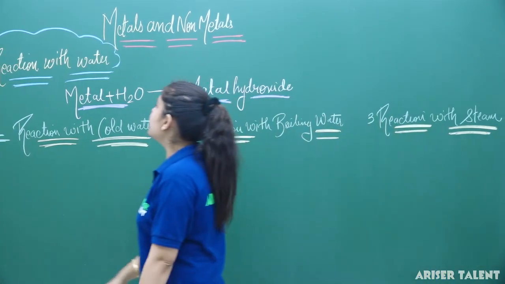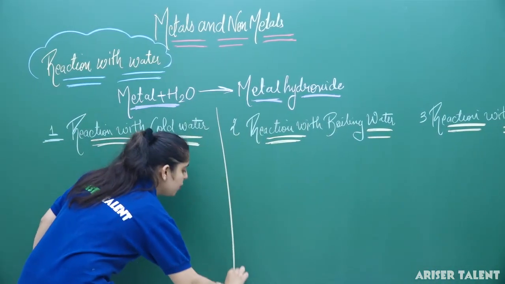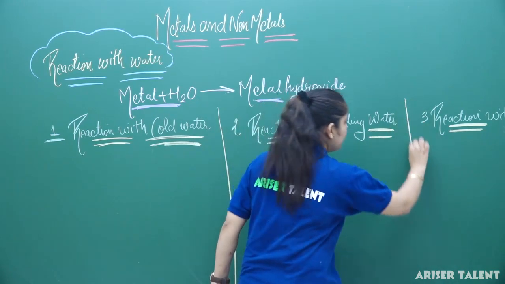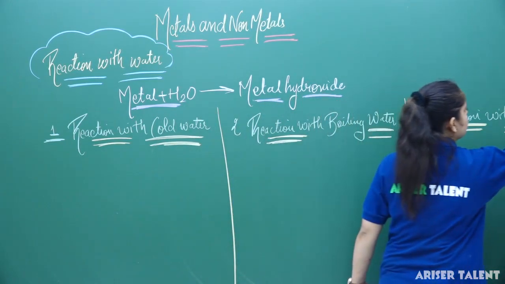You have to see these three categories for differentiating the metals in their hydroxide form.